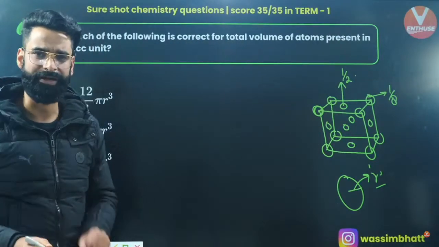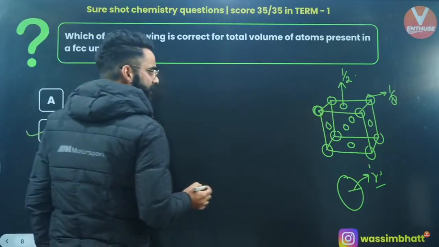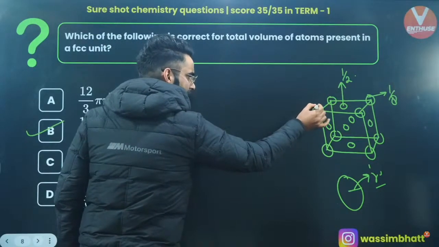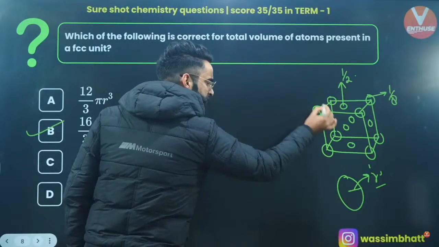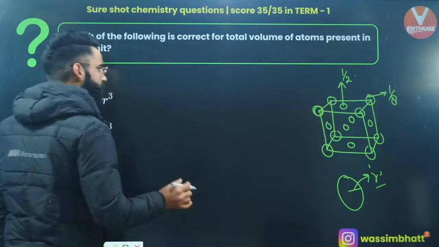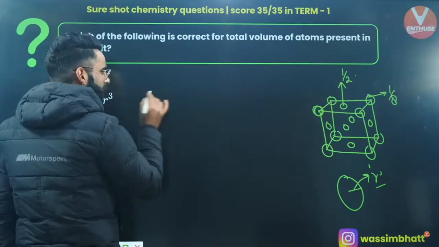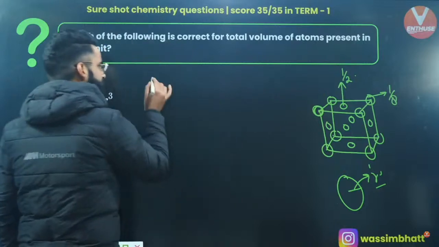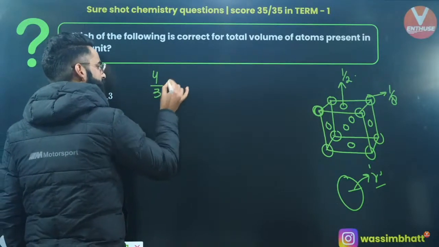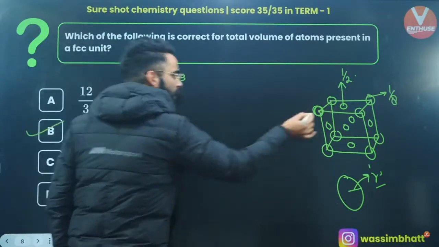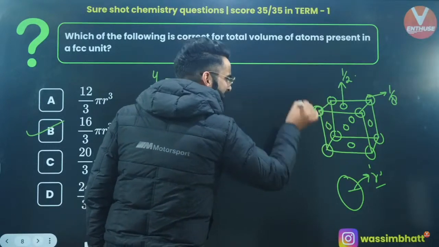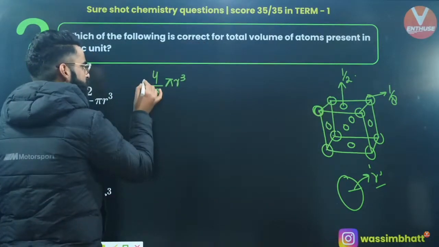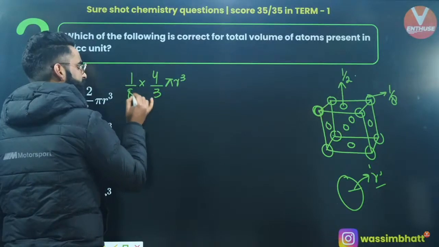See how I'll be calculating it. Simple. First of all, if I talk about the corner particle, can I say only 1/8 part of this corner particle will be inside this cube? Absolutely, right? What is the volume of this whole corner particle? It is 4/3 πr³. This is the volume of the complete corner particle, right? But only 1/8 part of this volume will be inside this cube. So I'm multiplying it with 1/8, right?